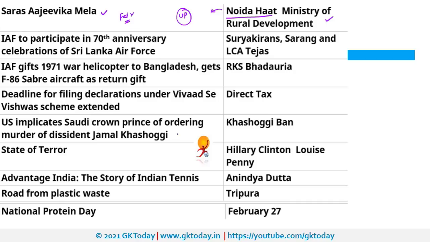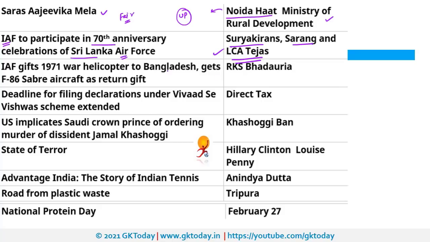Next is IAF, that is Indian Air Force, is going to participate in the 70th anniversary celebrations of Sri Lankan Air Force. And for this purpose, 3 names were in news. One is Surya Kiran, another is Sarang, and third is LCA Tejas. So these will participate in the celebrations of Sri Lankan Air Force. These are the entities of Indian Air Force. So these two, that is Surya Kiran and Sarang, are the aerobic display team of Indian Air Force. LCA stands for Light Combat Aircraft.